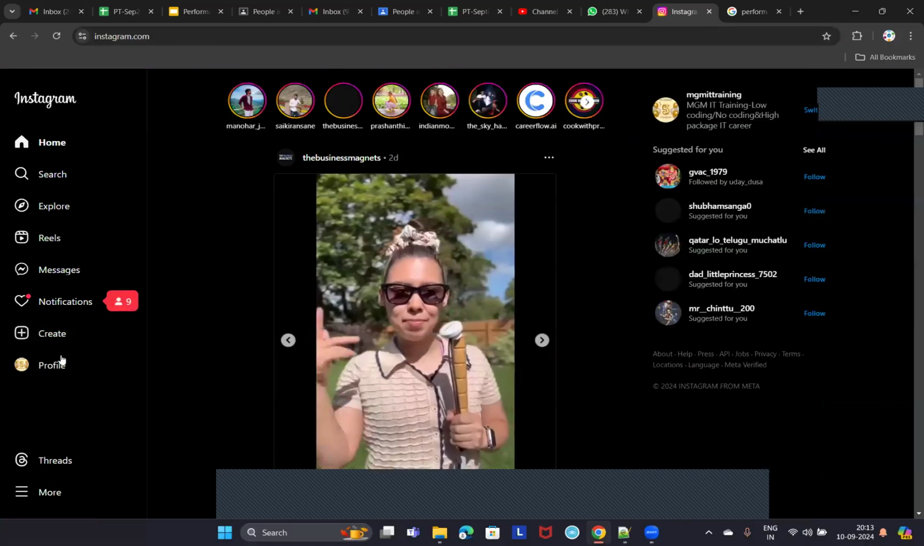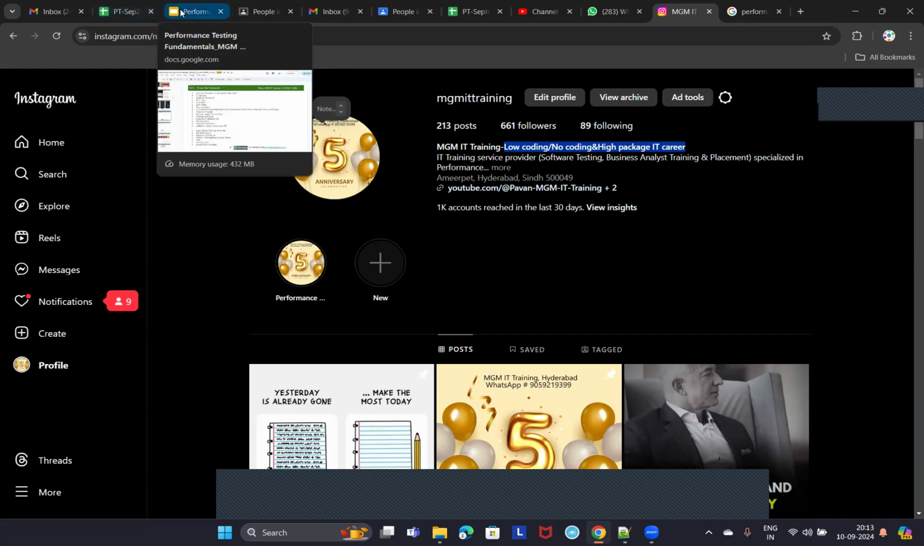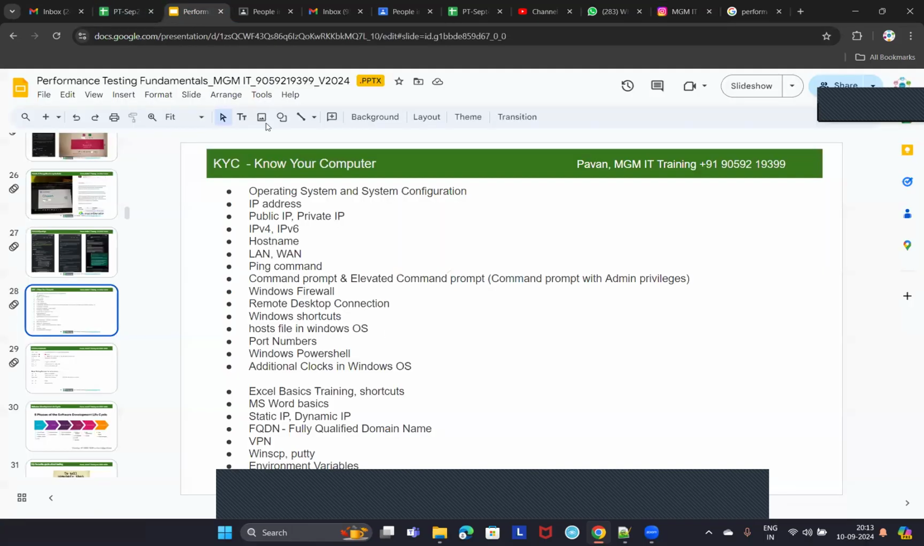So I think you can see, read it over here. Performance testing is a low-coding or no-coding and high-package IT career. As most of the students will be from a non-computers background, I'll start from this level of basics. What is an operating system and system configuration and all this.